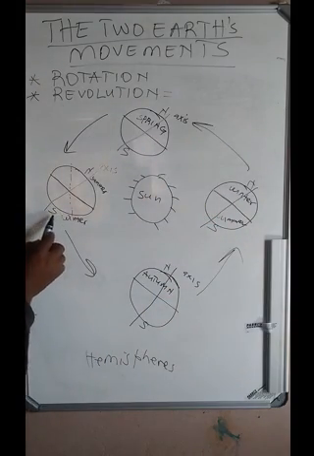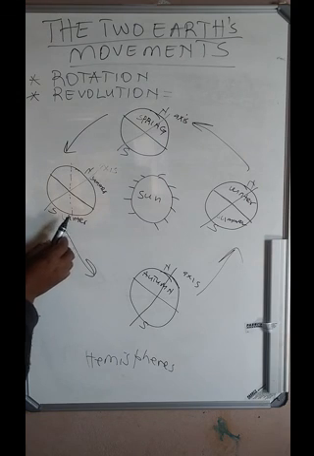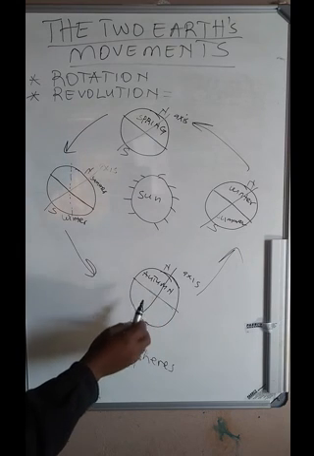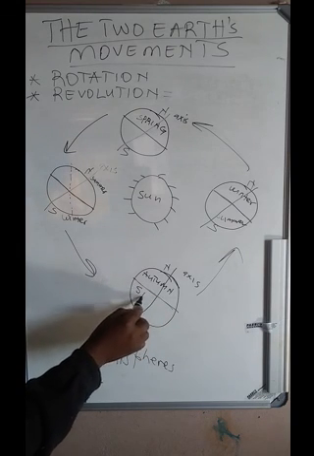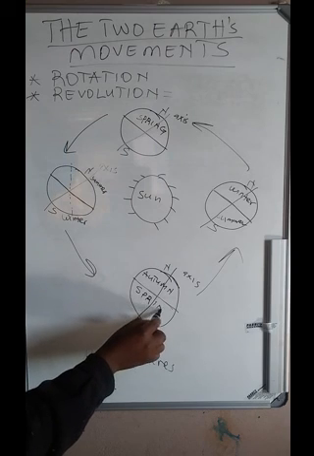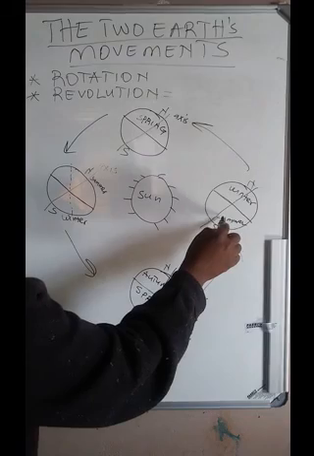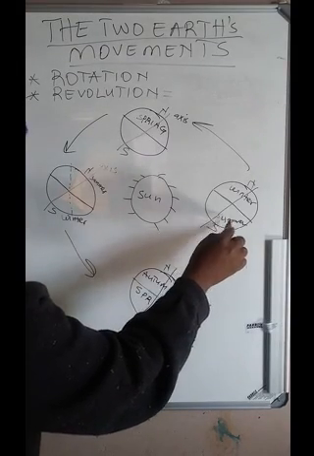So the people in the southern hemisphere here are having a winter season. From winter, the south is experiencing a spring season. From spring, we go to summer.